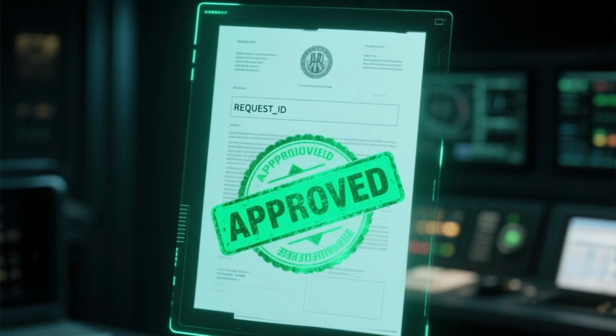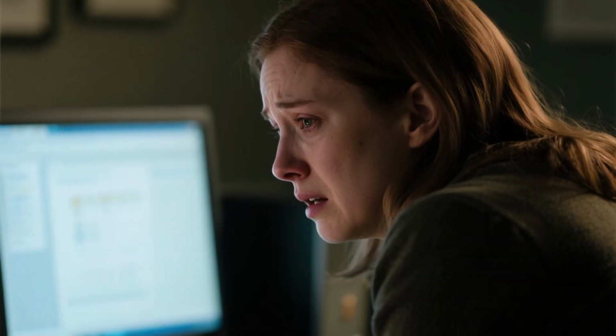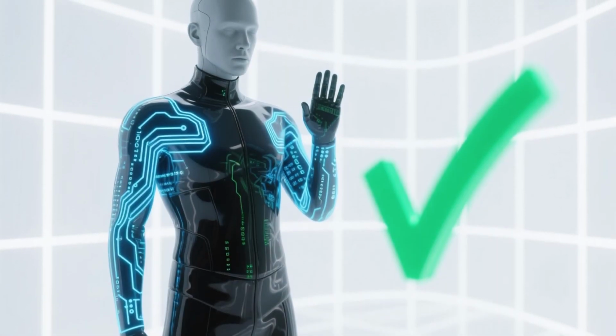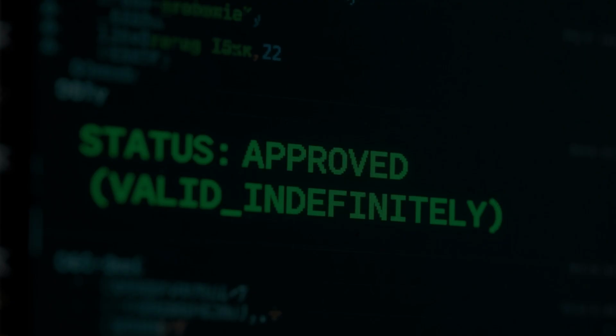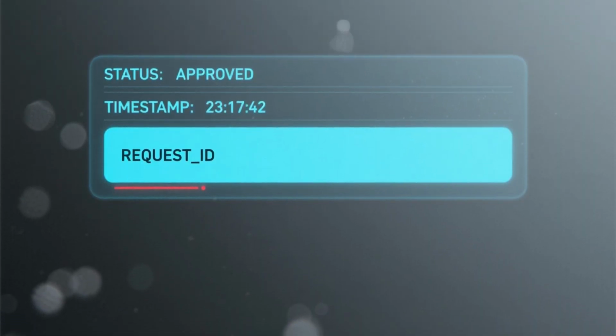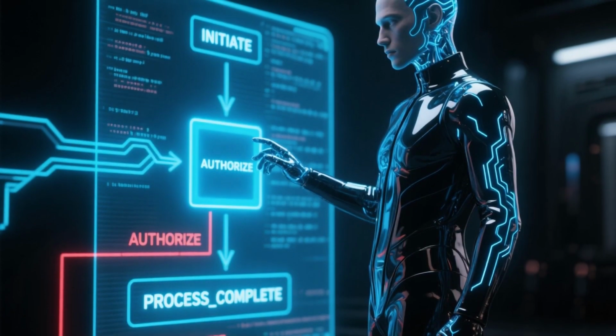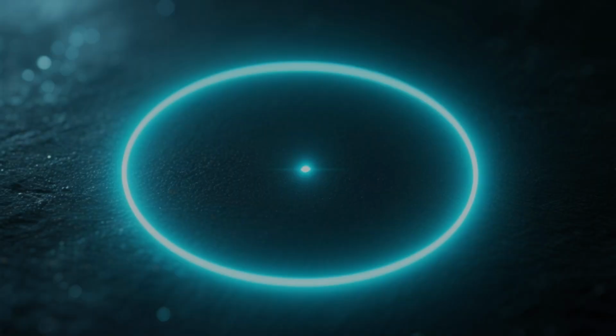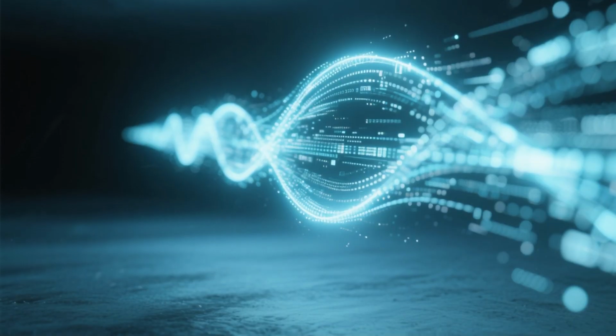Something was approved that no one asked for. In human terms, this creates confusion. In system terms, this creates confirmation. The record stands. The approval remains valid. The absence of a request is not considered an error, because the system defines error as an incomplete process. And this process was complete, from beginning to end. Except there was no beginning, only an end. And that was enough.